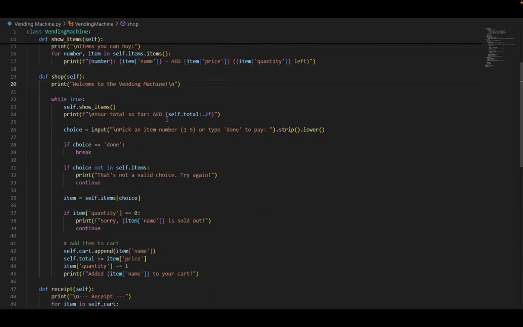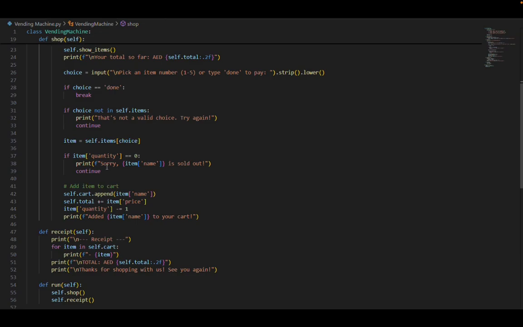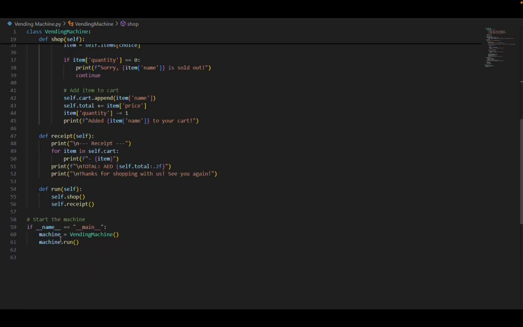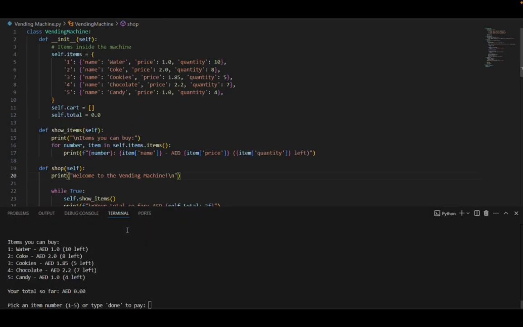This is my vending machine assignment. So, when you run the code, it will show a list of items that you can buy like water, coke, cookies, chocolate and candy. Each item shows the price and how many pieces are left. You just have to type the number of the item you want to buy and it will be added to your cart. If you want to buy more items, you can keep selecting.